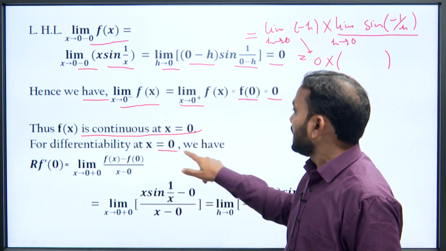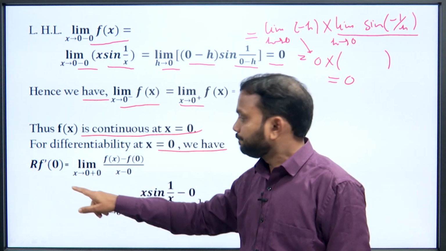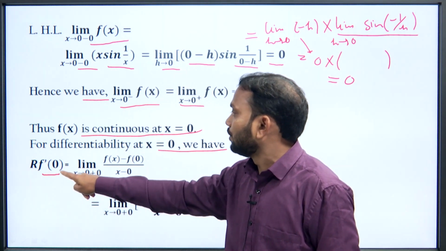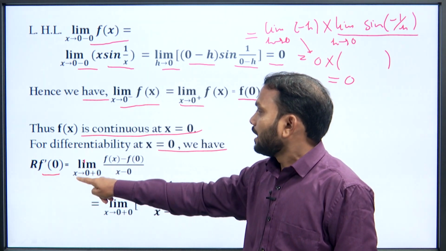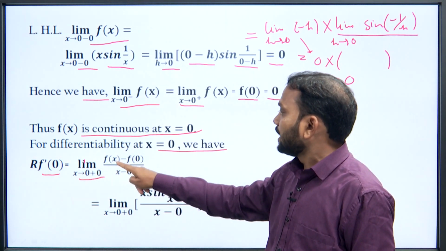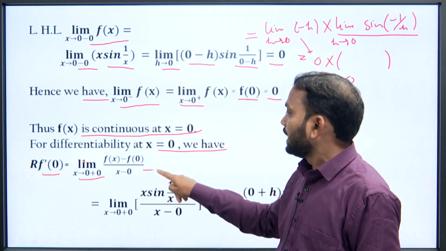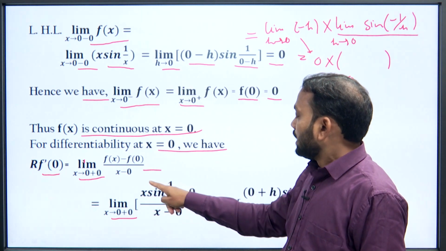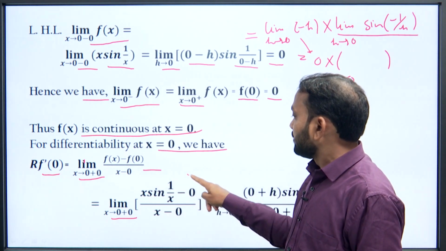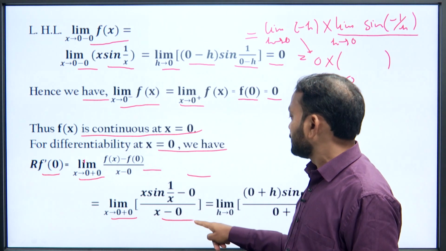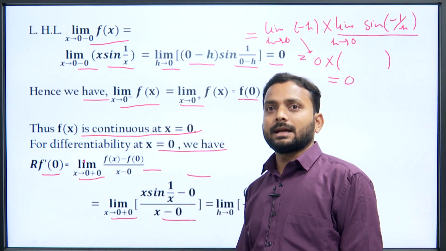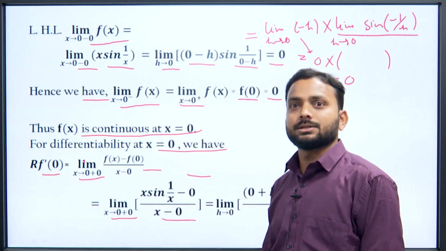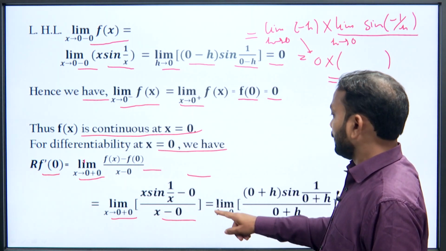For differentiability at x equal to 0, we have to calculate the right hand derivative at x equal to 0, which is equal to limit x tending to 0 plus of (f(x) minus f(0)) upon (x minus 0), that is limit x tending to 0 plus of (x sin(1/x) minus 0) upon (x minus 0). So here we replace x by 0 plus h and take the limit as h tending to 0.